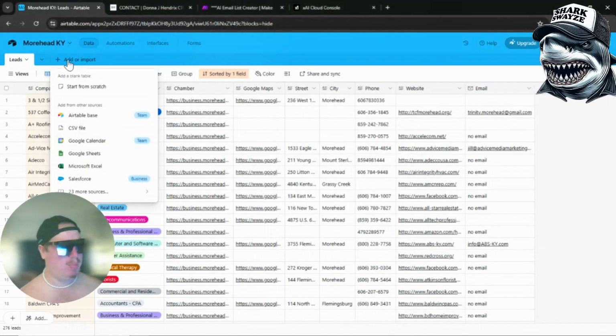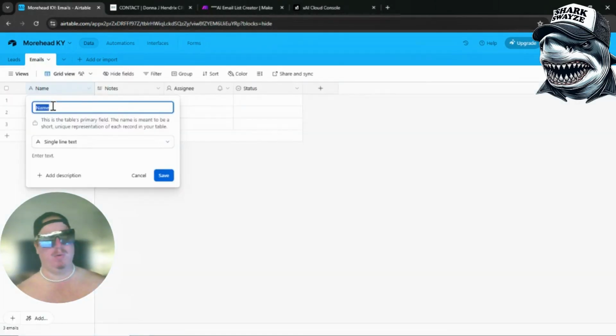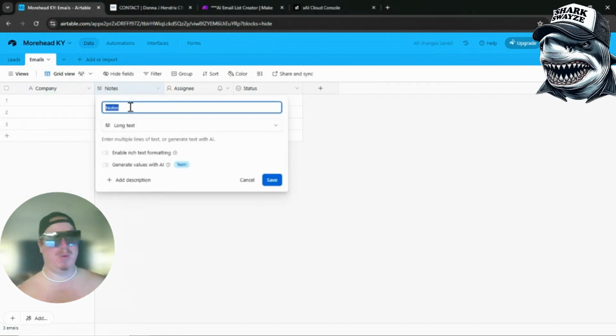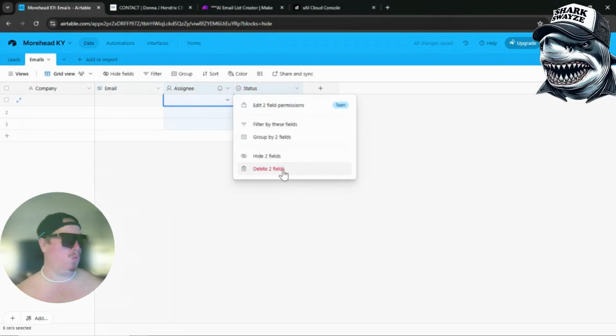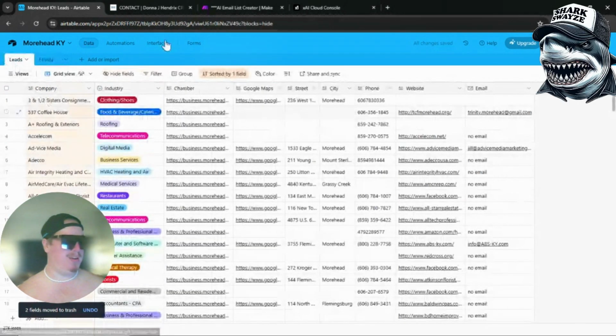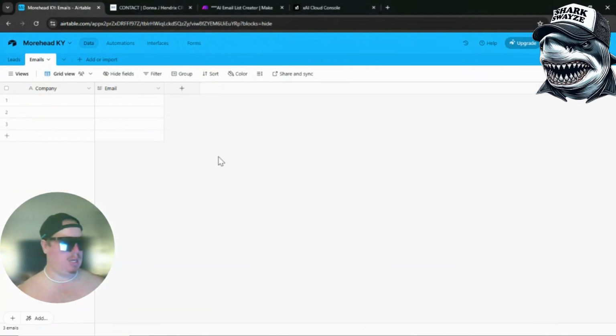Next step in Airtable is to create a new blank table, and we're just going to call this emails. So let's edit these fields real quick. I like to call mine company, and we will call the other one email. Imagine that. And we can delete these other 2 for now. In your Airtable, you have your initial leads right here. We have our emails. But as you notice, some are emails, some are blank. We want a table just with emails.